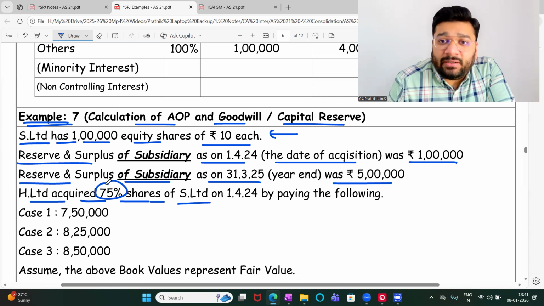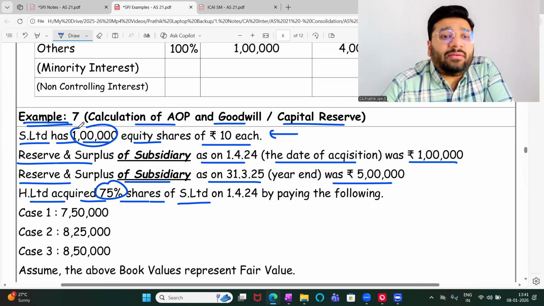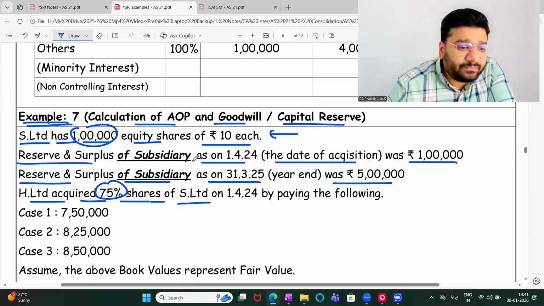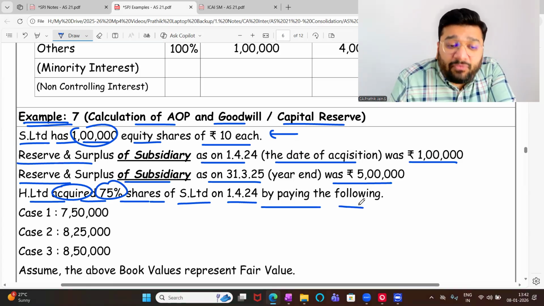75% shares of S Limited. Out of 1 lakh, how much is it? 75,000 shares are held by H Limited. The balance 25% shares are held by others. And this we acquired. We didn't get it allotted. We acquired from old shareholders on 1/4/24 by paying the following amount.